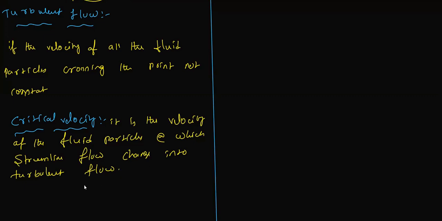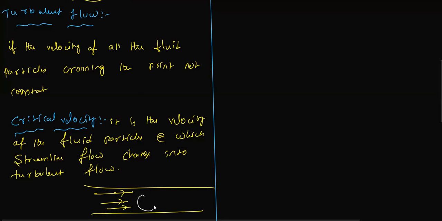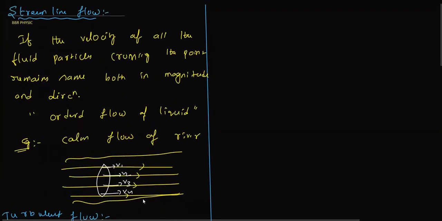For example, let me take a river with some liquid flowing like this. Let me assume one big stone or something else is there. Then the water tries to come over it: this part goes here, this part goes like this, and then they come together like this. Here, if you observe, the velocities change in both direction and magnitude. This velocity of the particles is what we call the critical velocity. The velocity at which streamline flow converts into turbulent flow is called the critical velocity.